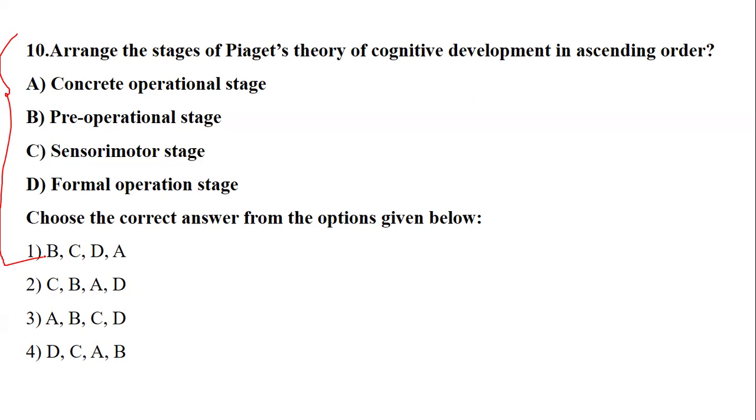Yes, so let's see. We are talking about Piaget's theory stages. So if you know very well, we started with the sensory motor stage. So the sensory motor stage is the first stage. But none of the options given start with it. So by default it comes that the second option is right. That's what I told you, you should be very confident, and such good options, in June 23 and December 23 only you got this question. So sensory, then we have pre-operational, we have concrete operational, and then comes formal operational. And that's how the answer stands to be right.